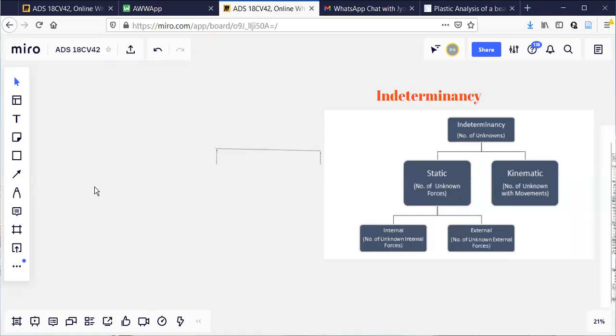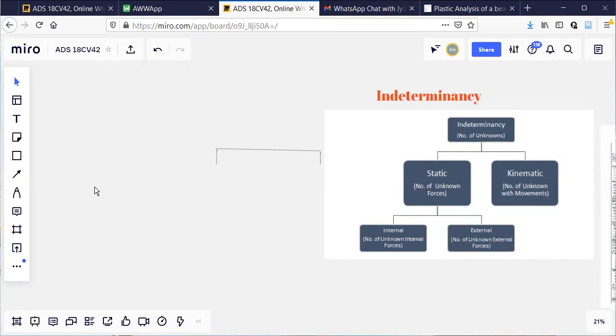Is that clear to you? Is it clear what is the meaning of a hinge? Since it will not offer any resistance to rotation, it will not resist any moment. That is why M will not come there. M will not be there because it will not resist it. It will rotate only. Once the moment is applied, it starts rotating. So M will not come.